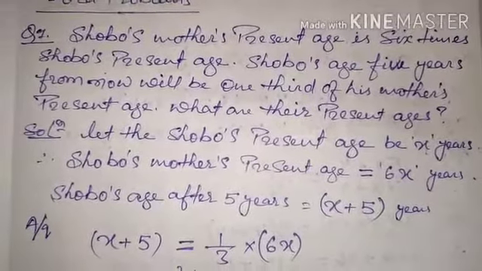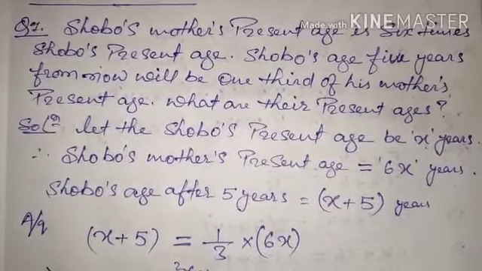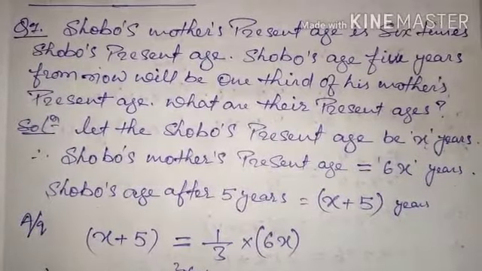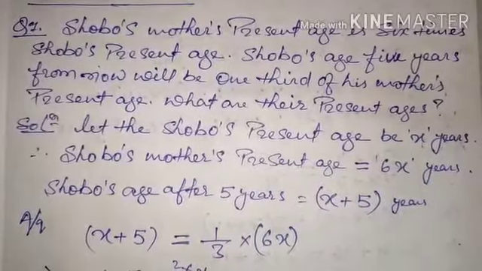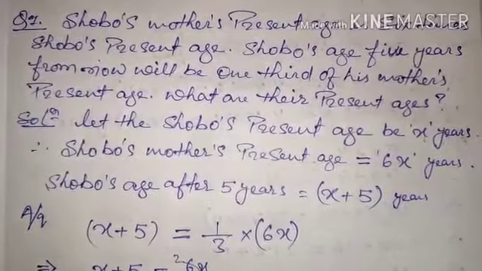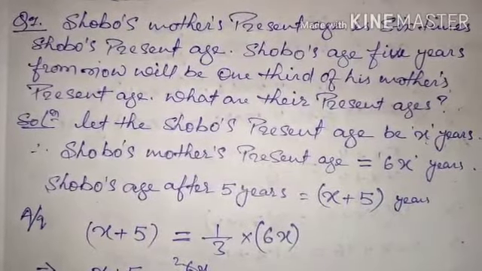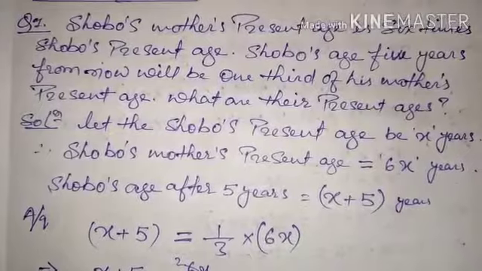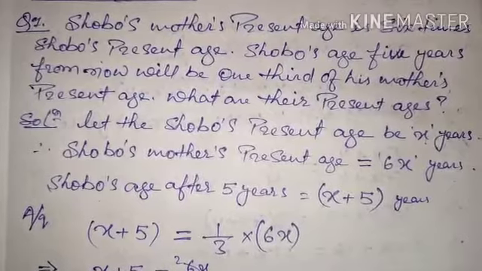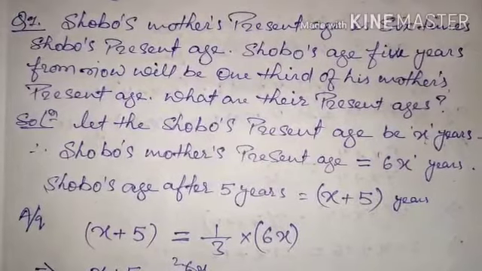It is quite easy. Now the next statement: Shobo's age 5 years from now will be 1/3 of his mother's present age. It means after 5 years, whatever age Shobo is going to be, that age is going to be 1/3 of Shobo's mother's present age. We don't have to increase the mother's age, because it is talking about her present age only. So it is a very easy question. What are their present ages? Let us solve it.